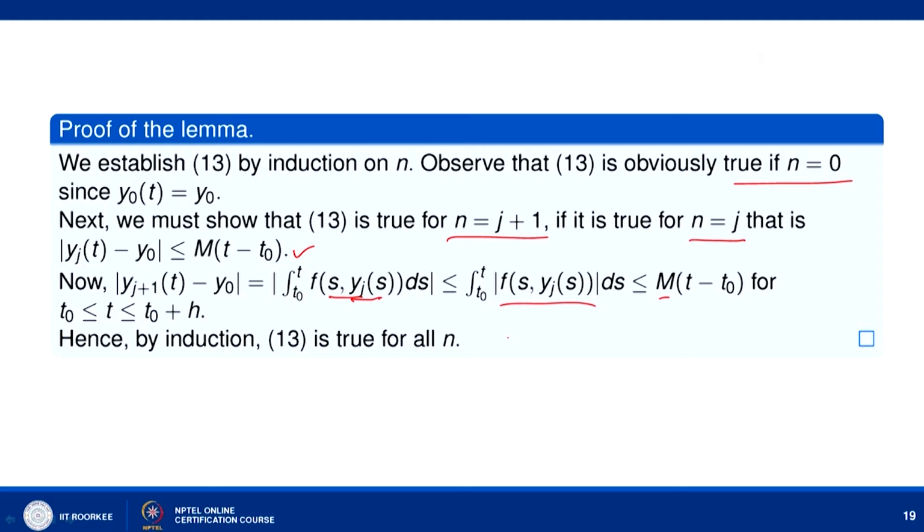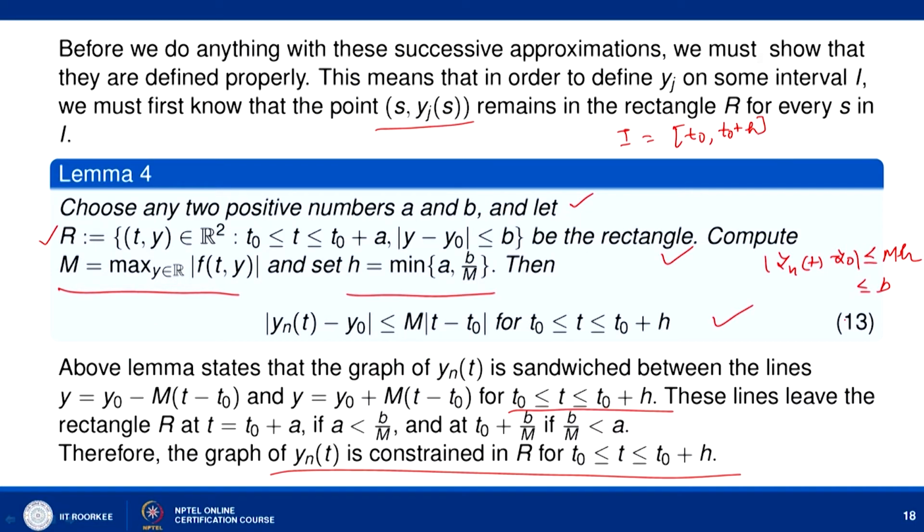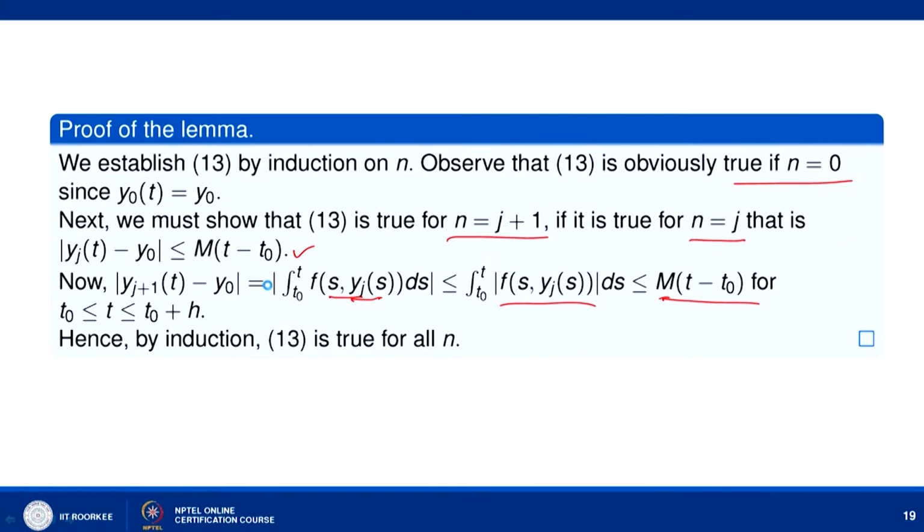So, it means that modulus of y_{j+1}(t) minus y_0 is bounded by M(t minus t naught). So, it means that it satisfies the condition we have assumed. So, it means that this (13) is true for all n from 0, 1, 2 and so on. And this shows that all these (t, y_n(t)) belong to the rectangle R. So, it means it is properly defined. Now, let us move to the convergence of this y_n(t).